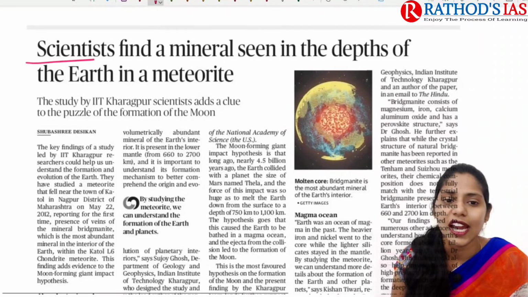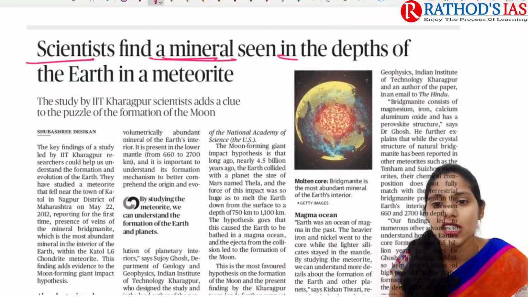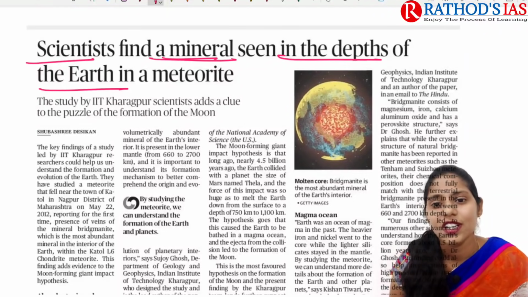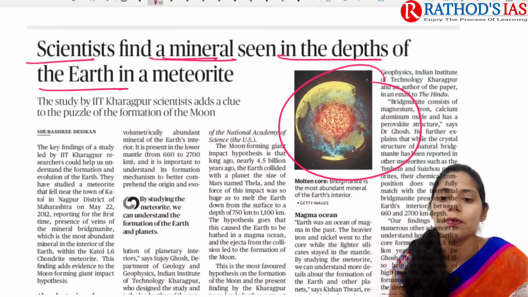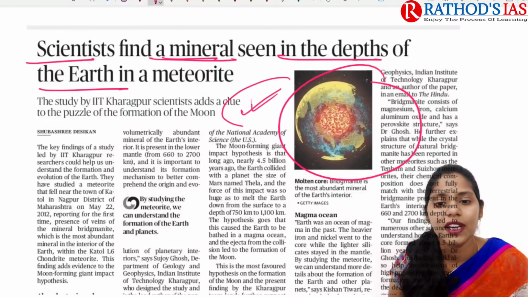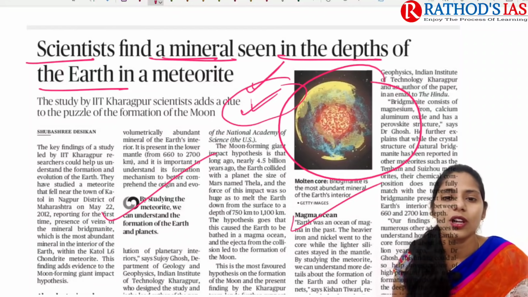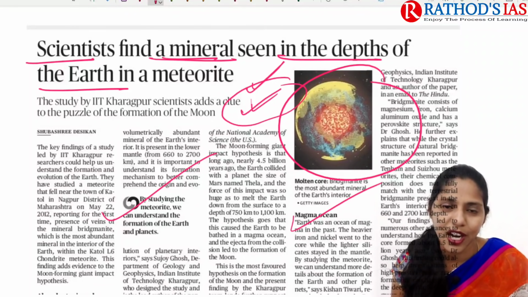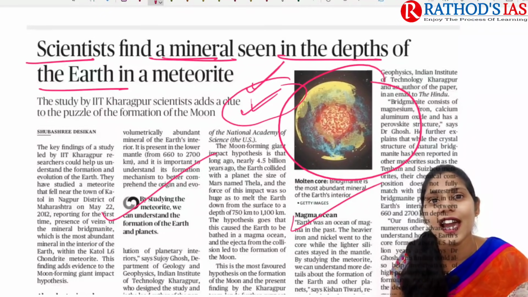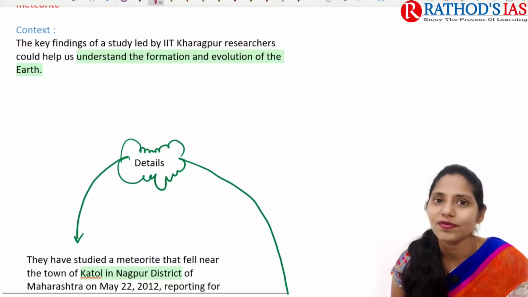It is about scientists finding a mineral, seen in the depths of our Earth, in a meteorite. This article is mainly talking about this meteorite shower which happened in Katol, Nagpur district. Many meteorites were recovered, and scientists are conducting studies on them. This article talks about one study regarding that meteorite. This will be important from our GS paper 3 under science and technology.